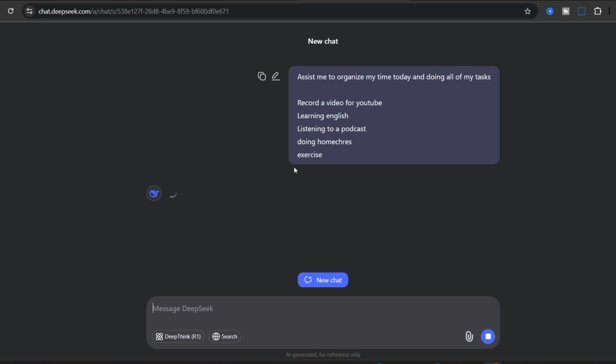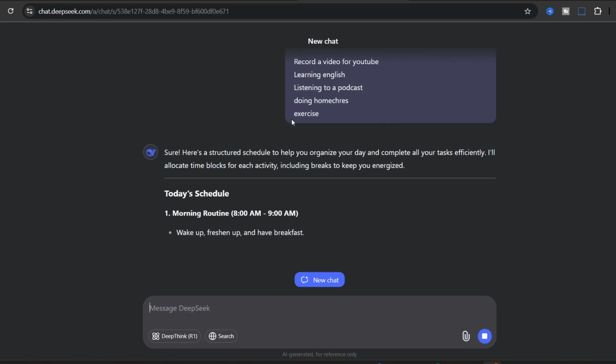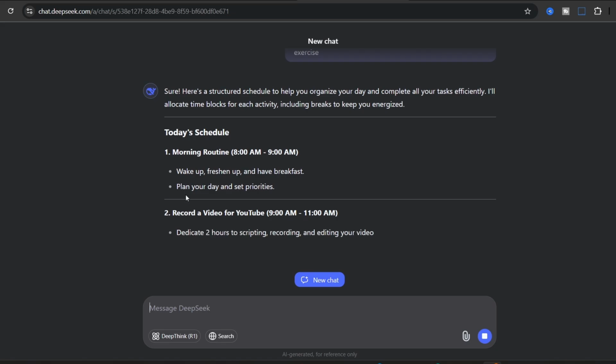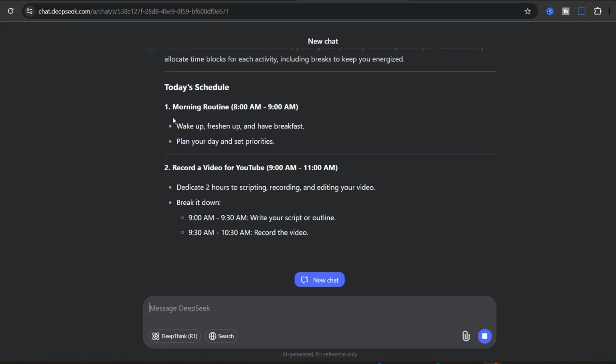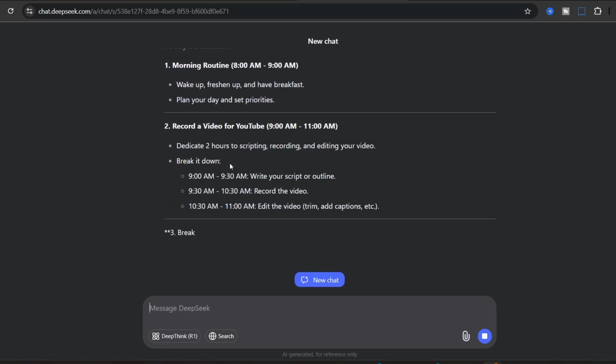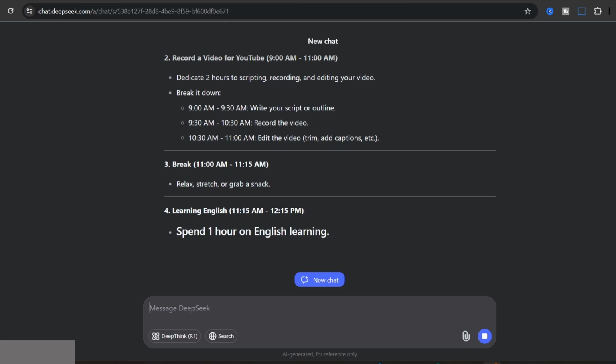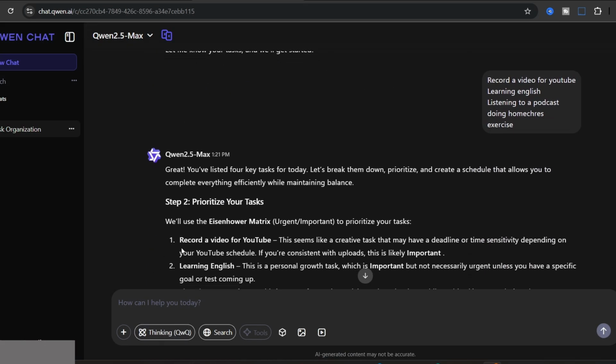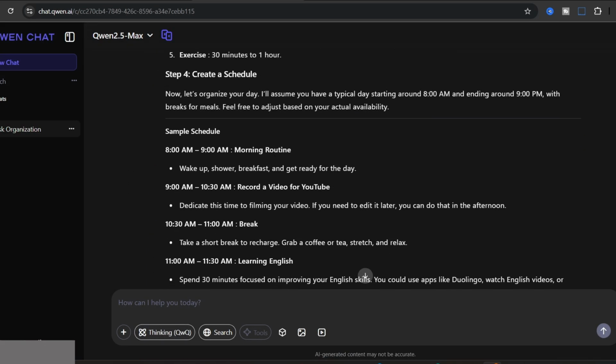Guys, you can compare with any other AIs, and it depends on your needs. So DeepSeek is just like ChatGPT, morning routine, etc. To be honest, I like this response more than the two other AIs.